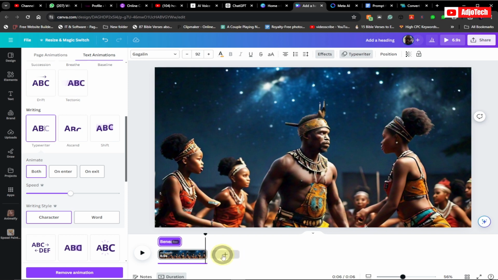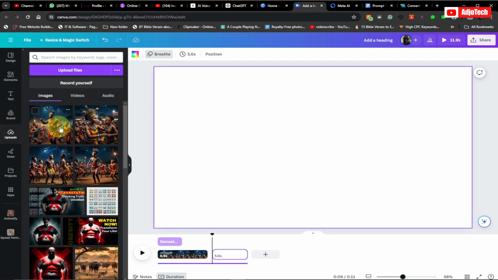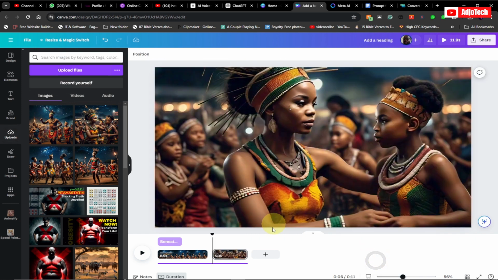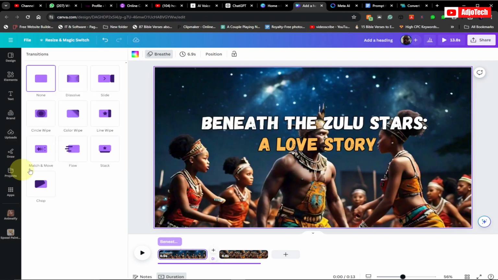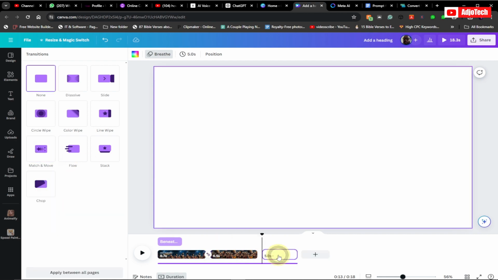So now I can click on add a new page and then go to my upload and then add a new image. Okay, so what we're going to do is that basically click and then keep adding your images until your video is done. You can reposition, readjust that, and then within every page you can add some transition. So I always use the match and move transition, which is very amazing. So add your pages until we get our 35 seconds video.